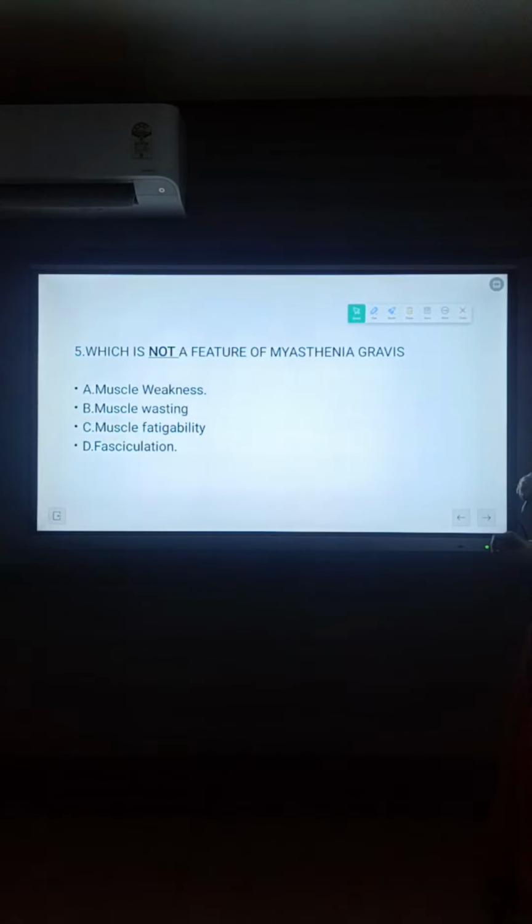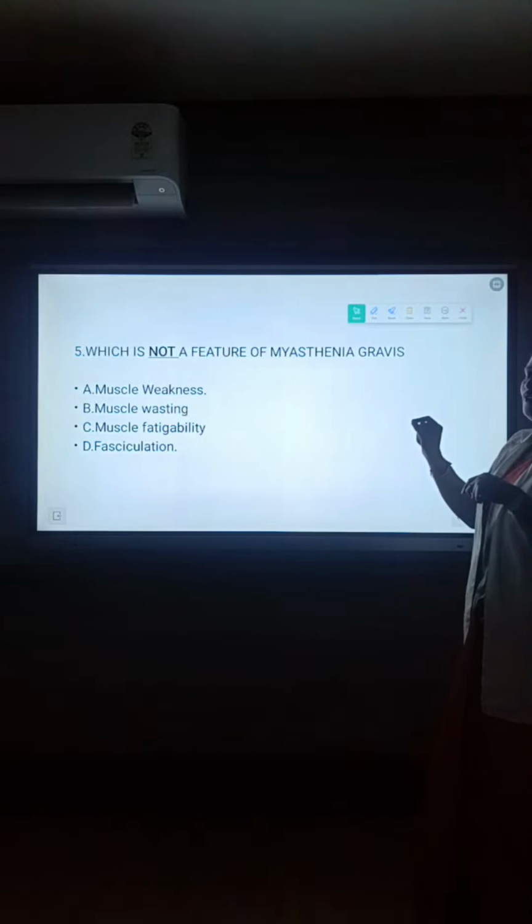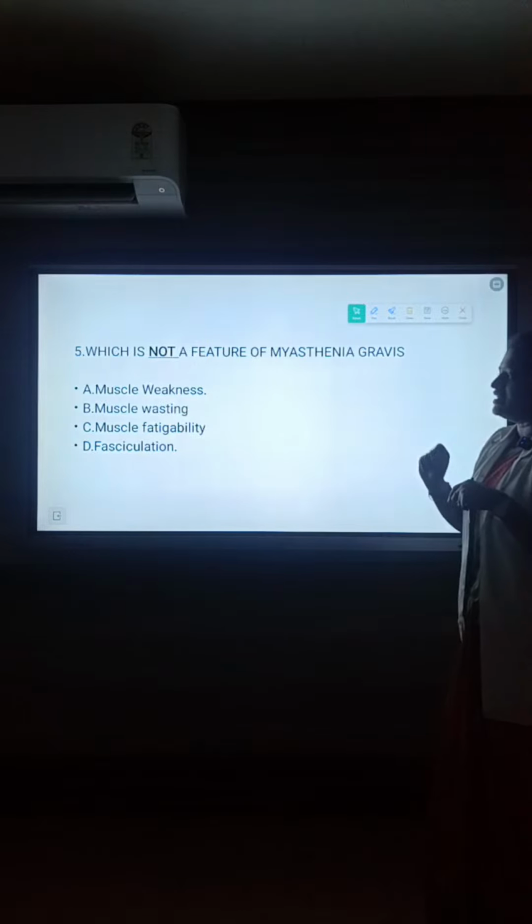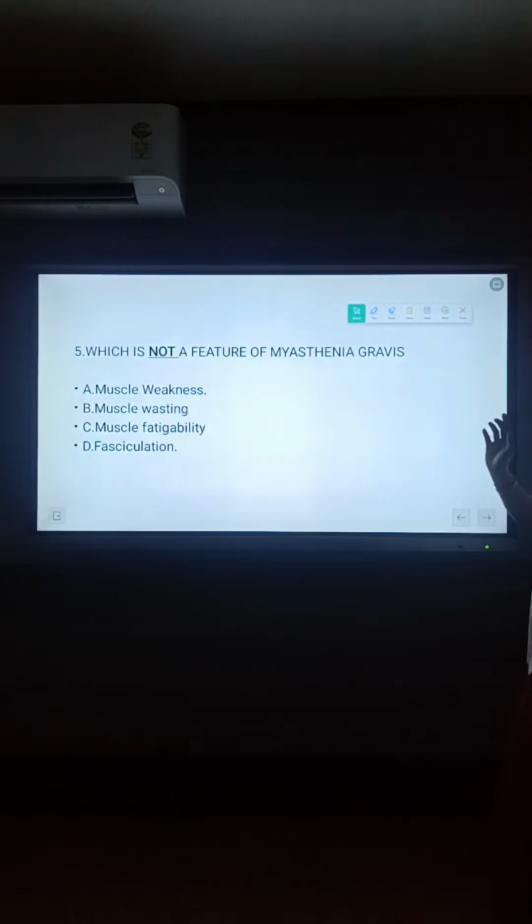Next question, fifth one, which is not a feature of Myasthenia gravis? Option A, muscle weakness. Option B, muscle wasting. Option C, muscle fatigability. Option D is fasciculation. Guess the answer.